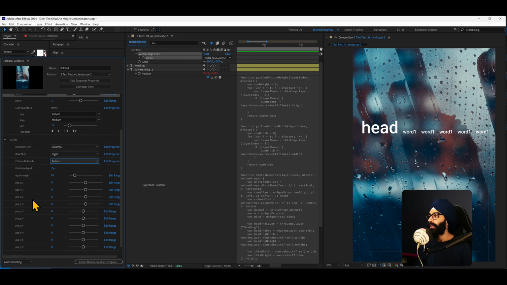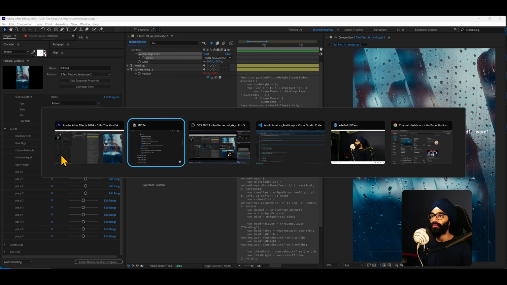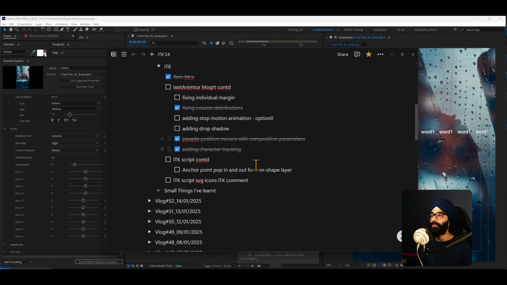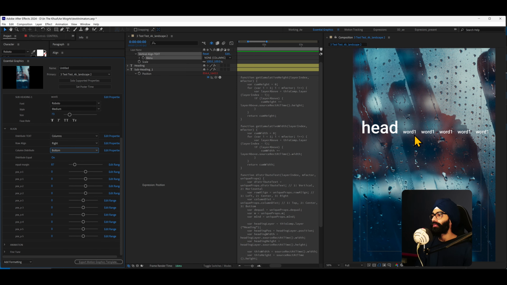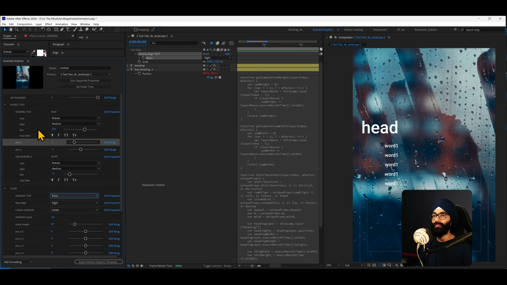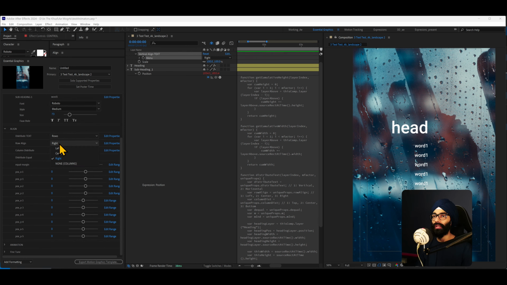Now the biggest thing that I worked on today was this part, which I showed in my Notion page, pseudo position movers with composition parameters. So one thing that I was facing as a problem is, fine, I want them to be, let's say, column aligned like this, and I want them to be centered. But I will show it on rows because columns is kind of messed up at the moment. So I fixed it for rows, I have to do it for columns. Columns is facing one little problem. I'll show you what. So let's say we are at rows and we are rows left aligned. Okay, I have it this way.